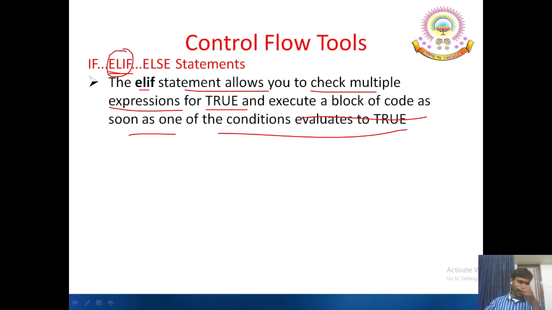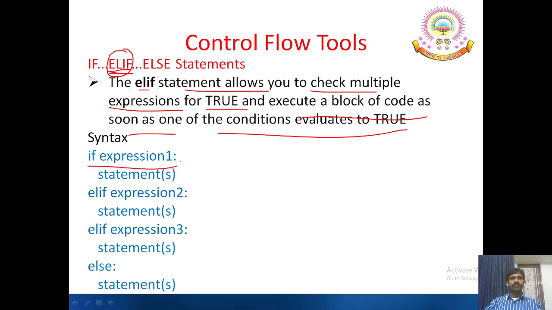In C language we have the else space if statement. So that statement is combined using elif, elif, elif, that means else if. See the syntax. If expression 1 is true, the statement is executed and is terminated, and if this condition is false, then control moves to elif, and if this condition is true, this block is executed. Otherwise, if this condition is also false, then it moves to the next elif statement and expression 3 is evaluated. If this is true, then this statement is executed.